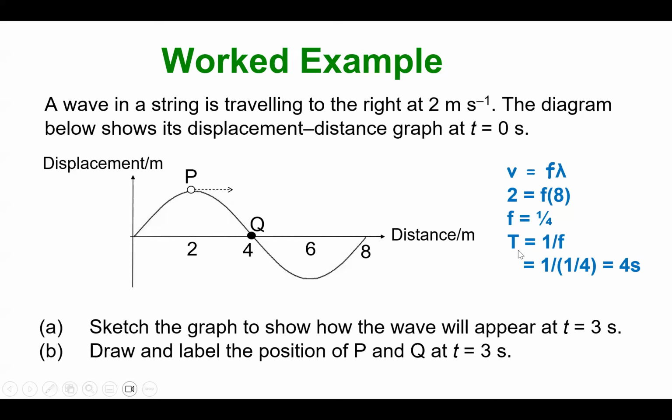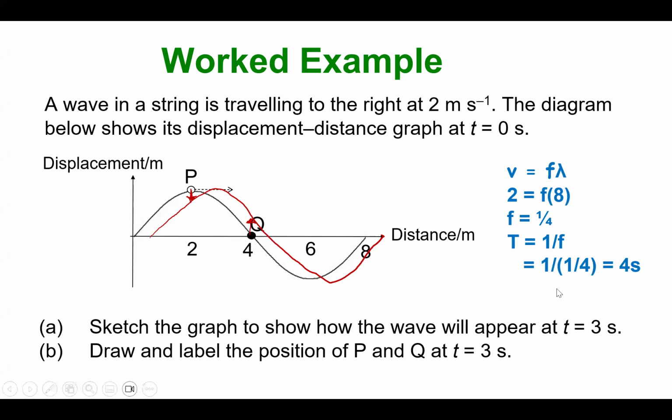So if I have the period, the time for one wave, as 4 seconds, that means I have 4 segments in one wave. So within one segment, I will take 1 second. I first sketch how the next instant looks. I'm only going to look at P and Q. P will be moving downwards, and Q will be moving upwards.